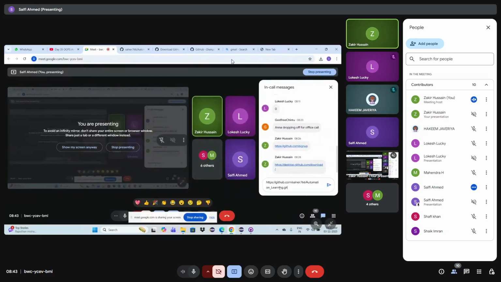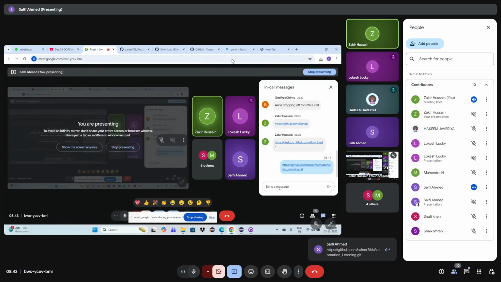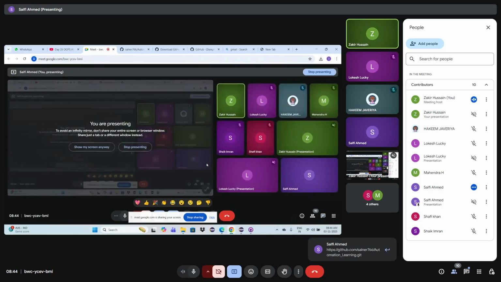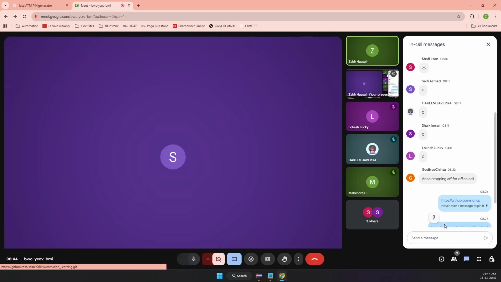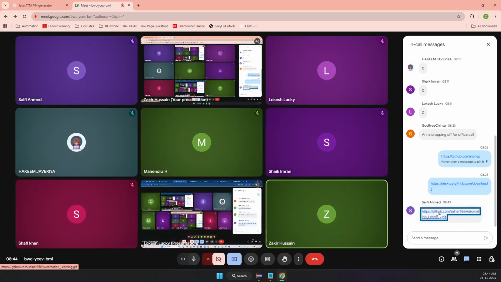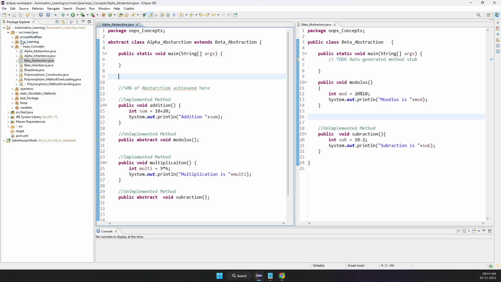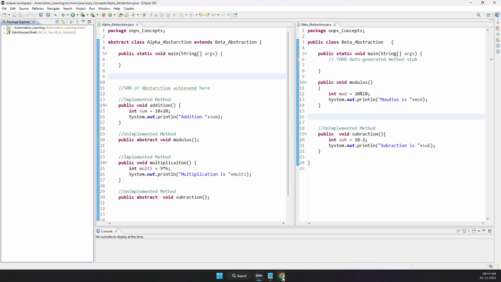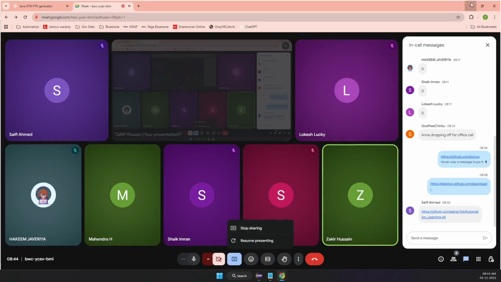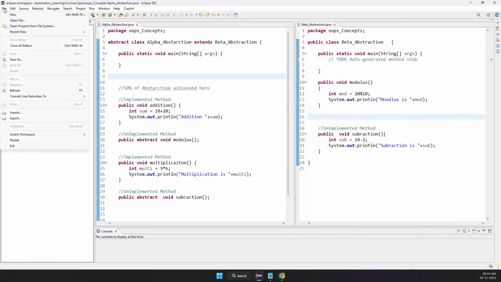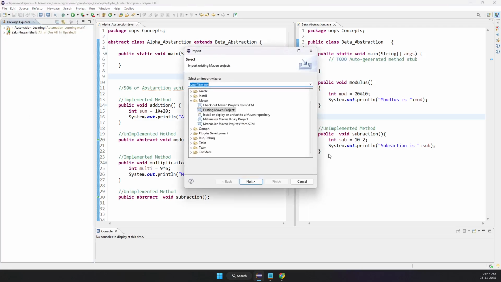So I am Shelfie now. What I'll do is I'll try to get Shelfie's code. See how easy it is. Hope you have made yours private. I'm assuming that. Let me share my screen, guys. Are you able to see my screen?